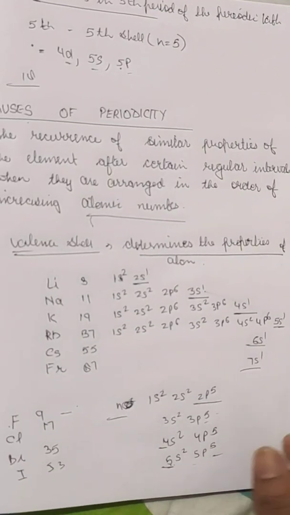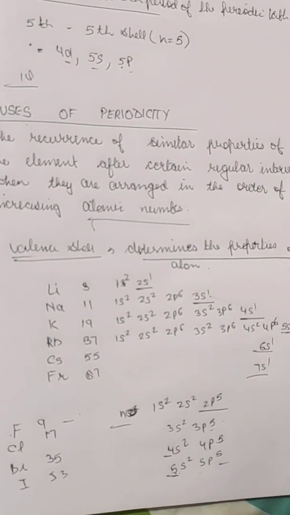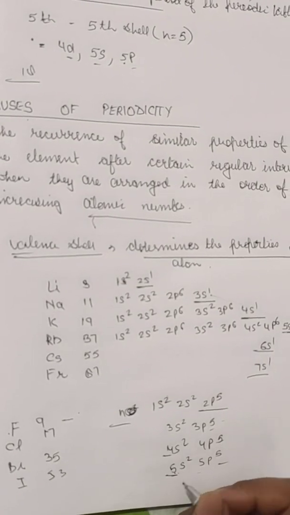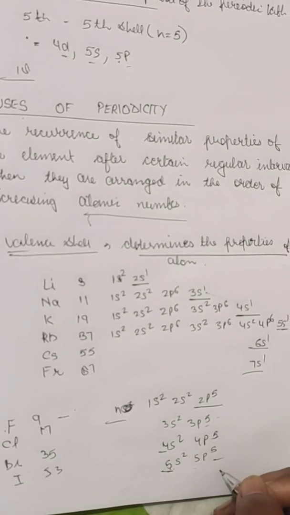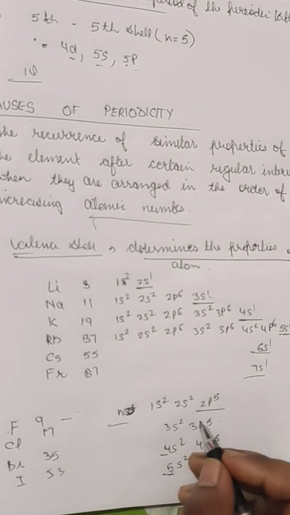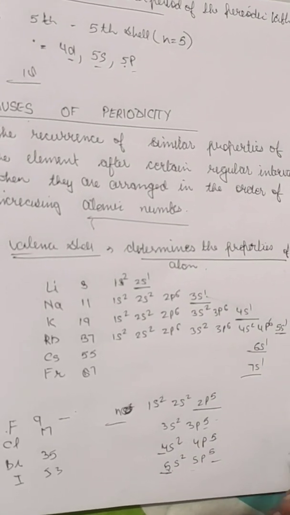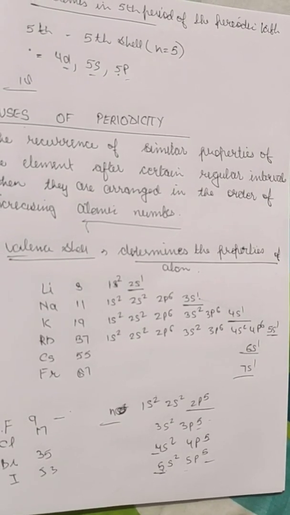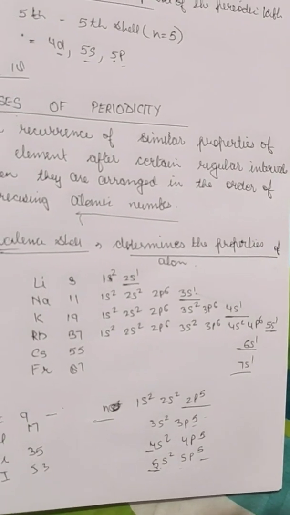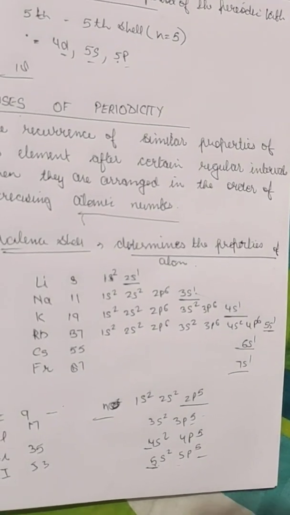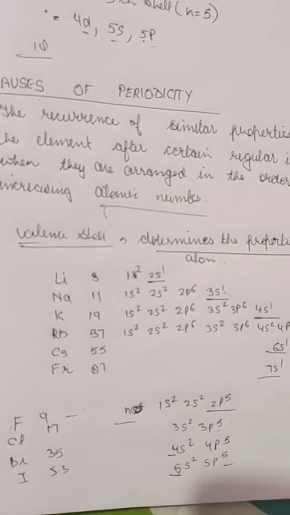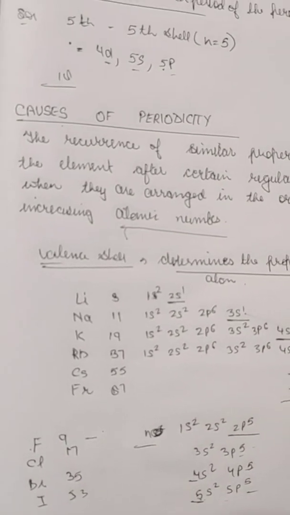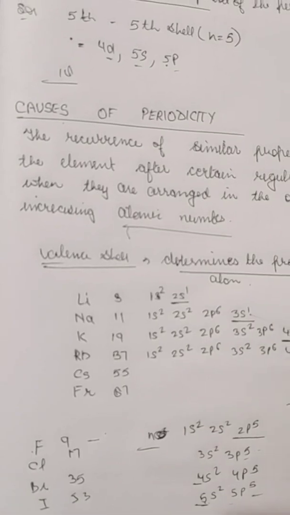Now, because n is the principal quantum number, all these non-metal elements of the halogen family have just one electron missing in the outermost shell, which is the p shell. They all have the p orbital missing one electron. So they will always try to gain that one electron, and then they will react with the metals. So all these things are based upon the electronic configuration.